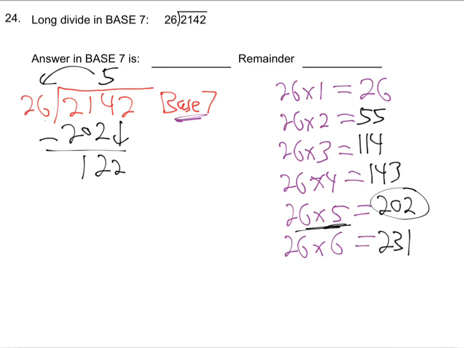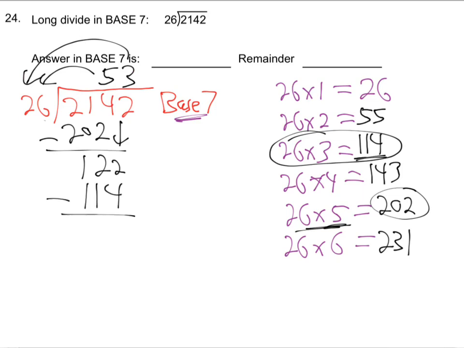And then 26 into 122. What number's just below that? It'd be this one, huh? It'd be times 3. So 3 times 26 is 114. Subtract. Now, how do I do that subtraction there? Put a 2, put a 1, and when you borrow in base 7, you're adding 7 to that. 7 and 2 is 9, minus 4 is 5.